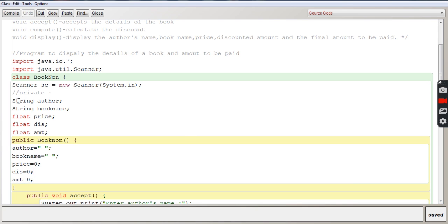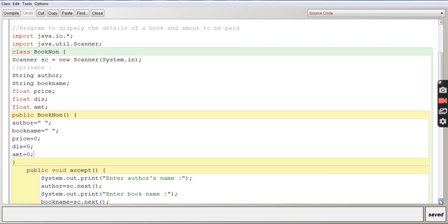As all the variables are declared over here, all these variables have to be given their own default initial value. Like author is a string, so can you see double quotes, blank, double quotes. So that is the default initial value for the string. For the book name also double quotes, blank, and price is float, so 0. So similarly all the variables have been given their initial value.